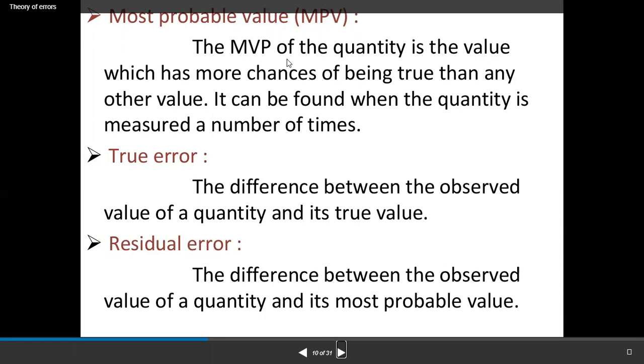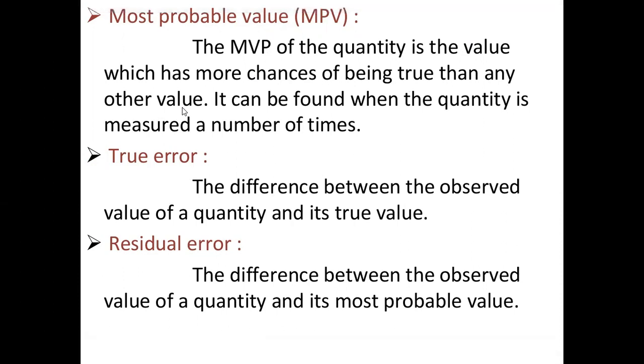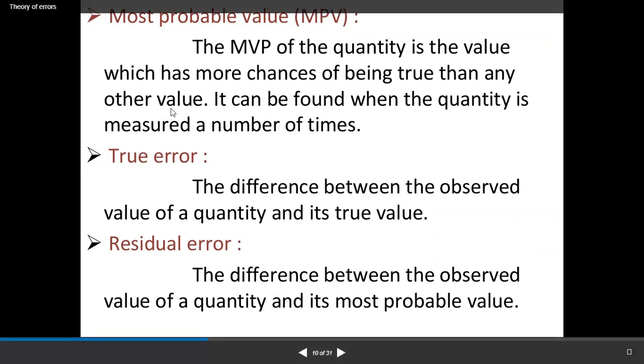The MPV of a quantity is the value which has more chances of being true than any other value. It can be found when the quantity is measured a number of times, and the value which is nearest to the average is called the most probable value.